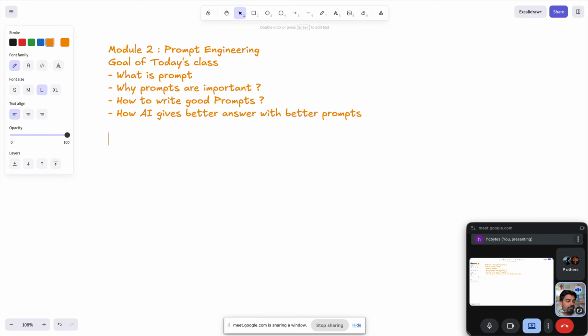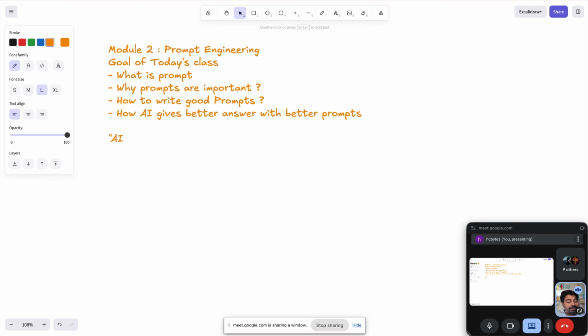Before we start, let me ask you: suppose you ask your mom only for food, will she understand what food you want? What should you say? You need to specify the name. So you will say, mom, please give me a cheese sandwich for breakfast. Correct. So exactly, AI is the same thing.